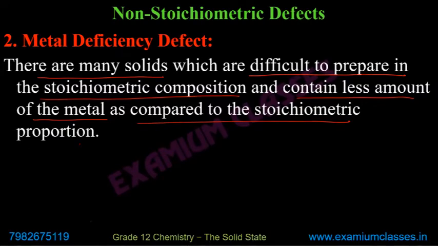As I explained, for example, there can be a ratio of 1:1, but if it is not 1:1, it says 0.96:1 or so. This actually happens in case of iron oxide, FeO.